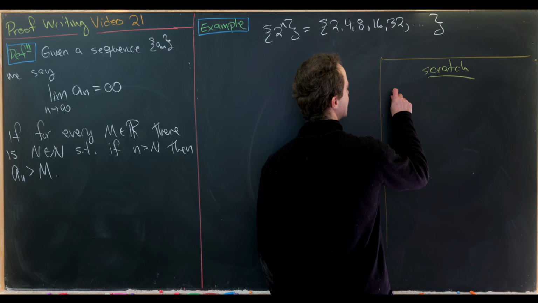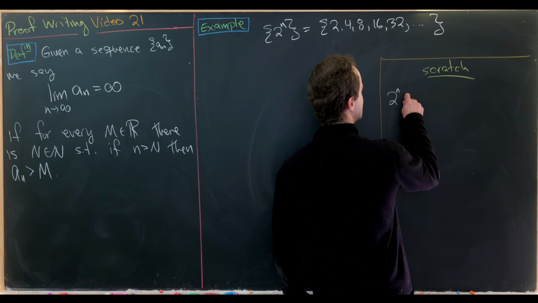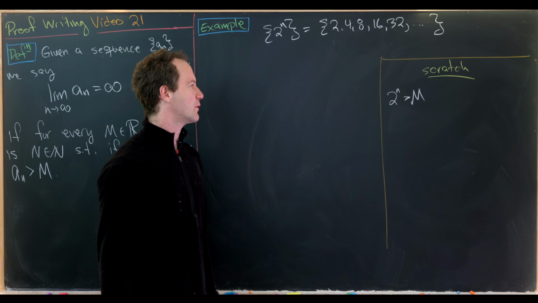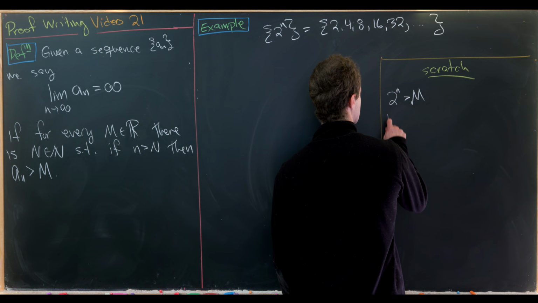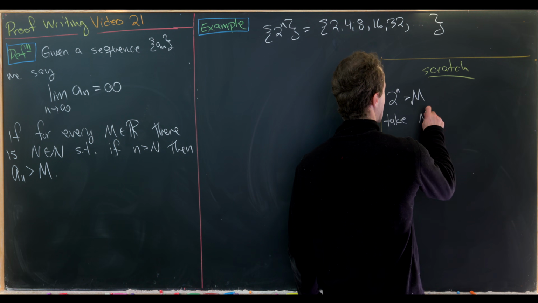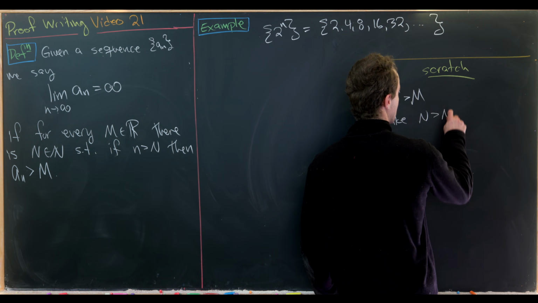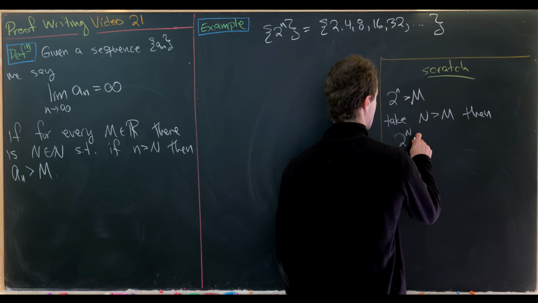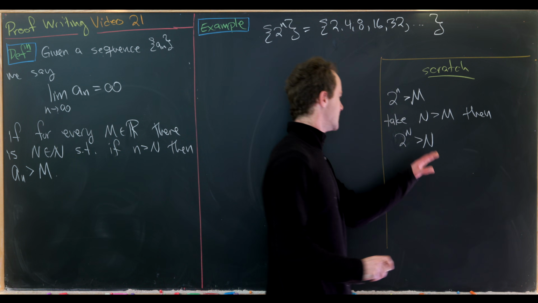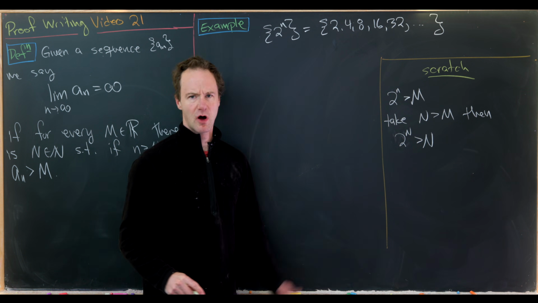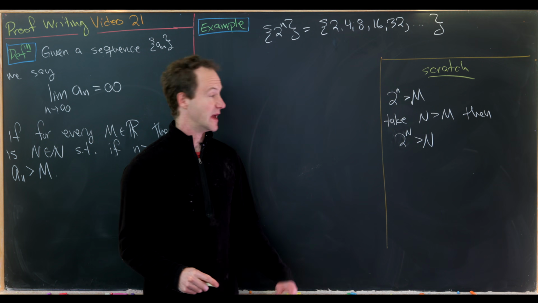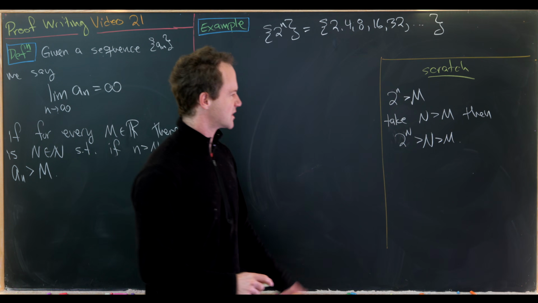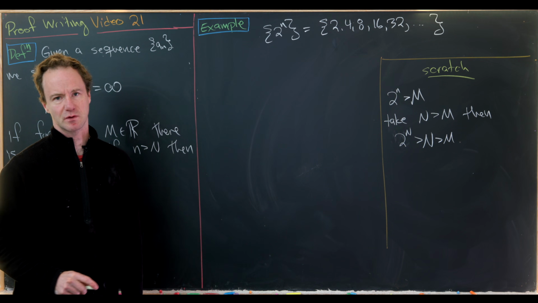So what we want is for 2 to the little n to be bigger than some real number M. So I think one way to do this would be as follows. Notice if we take capital N bigger than M, then 2 to the n is always bigger than n. So if you put something in an exponent, you'll always get something larger than what's in the base. But that is bigger than M. So maybe something like this works, but this is really just some scratch work, right?